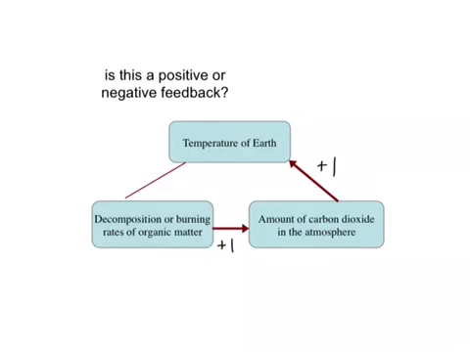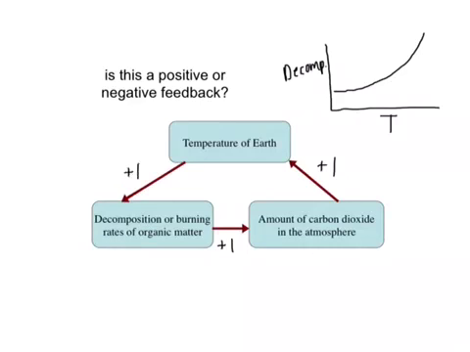Well, scientists, I don't expect you to know this in advance, but scientists generally have an understanding that as temperature increases, the decomposition rate of organic matter also increases, and the shape of this function looks exponential, a little bit like this. But obviously this is a positive coupling. As temperature increases, the decomposition rates increase. So even though it's not linear, we would assign it an arrow with a +1.